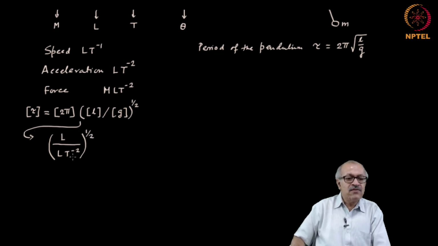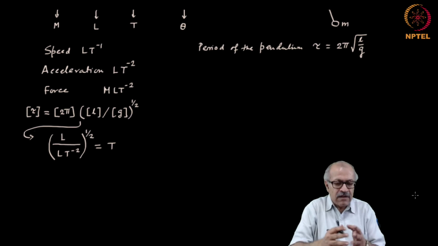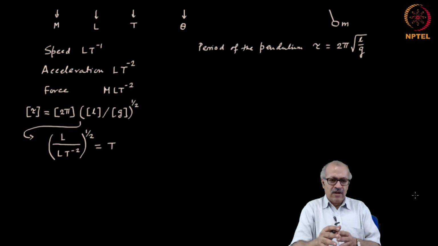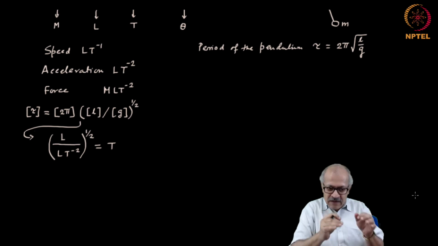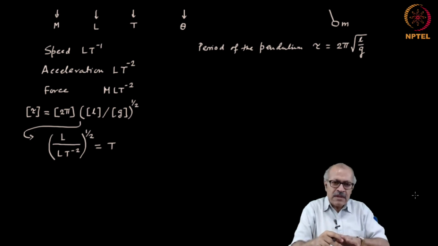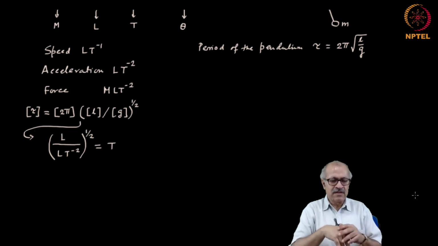L cancels off, t square to the power half is the dimension of time. In a similar fashion, whenever we have to write an equation, then at every stage we need to check whether this is dimensionally consistent or not.